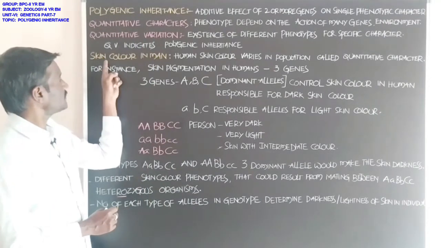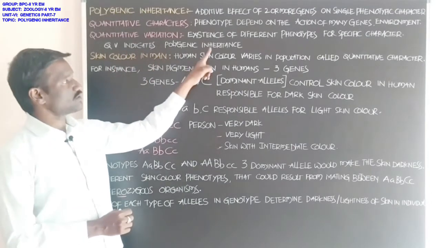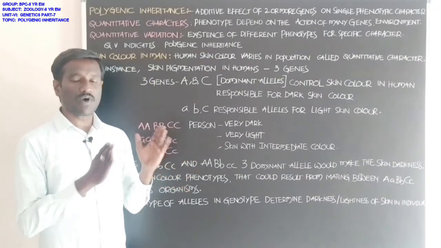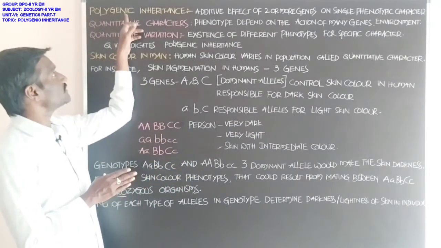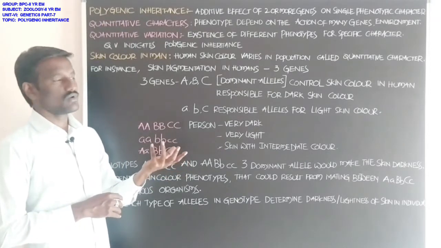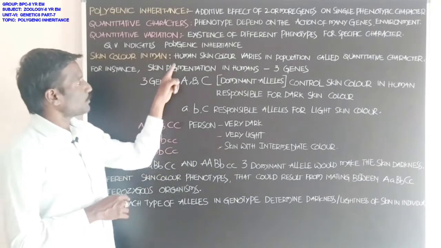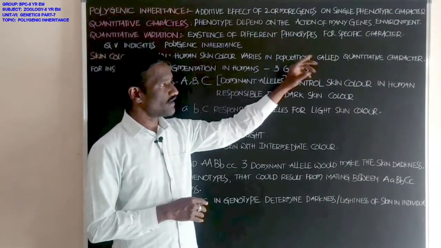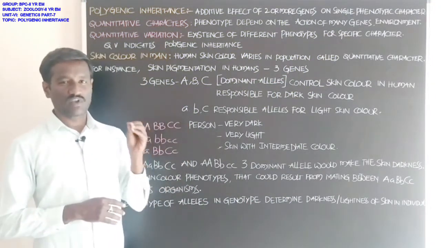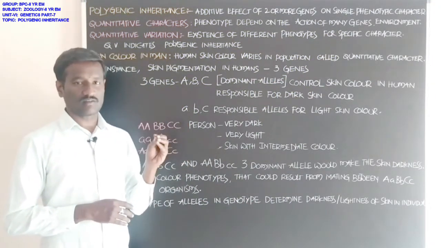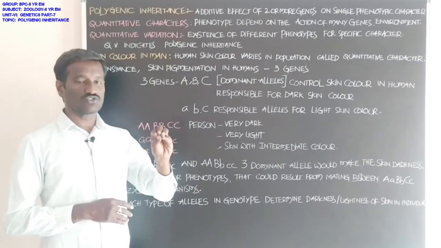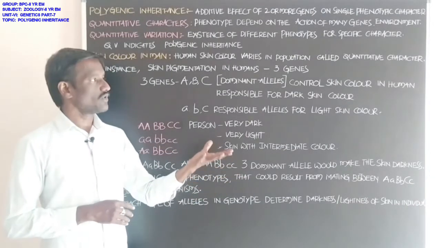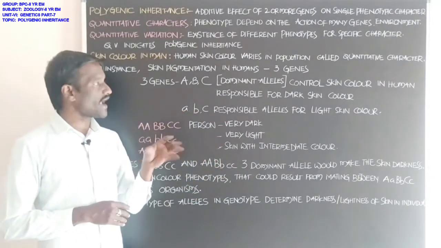Okay students, next, quantitative variation indicates polygenic inheritance. Skin color in man is the best example for polygenic inheritance. Polygenic means more genes. Human skin color varies in the population in gradients, called a quantitative character. Human skin color is one of the characters shown by individuals in the population in gradients.